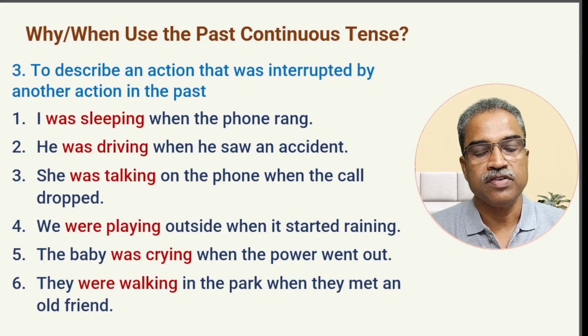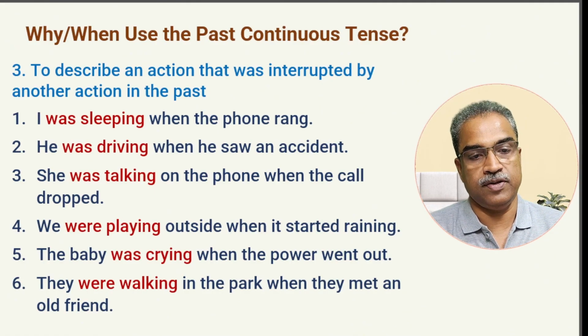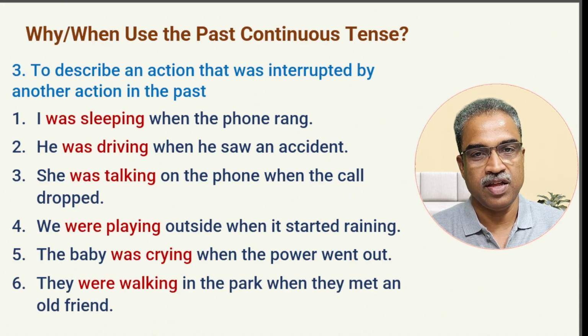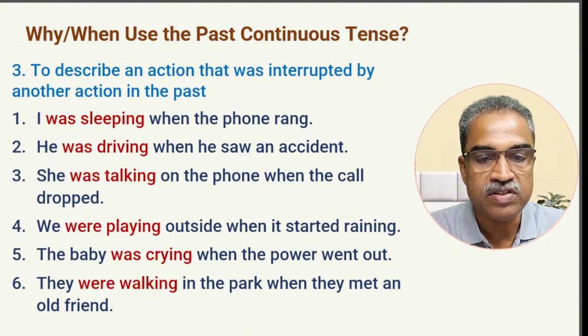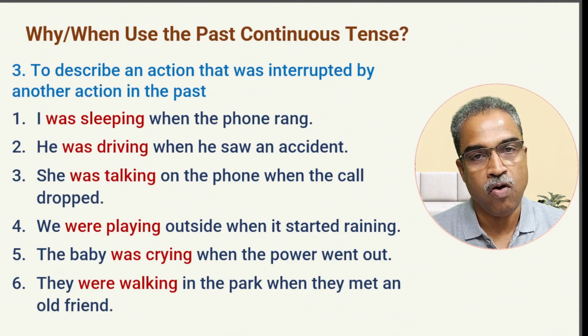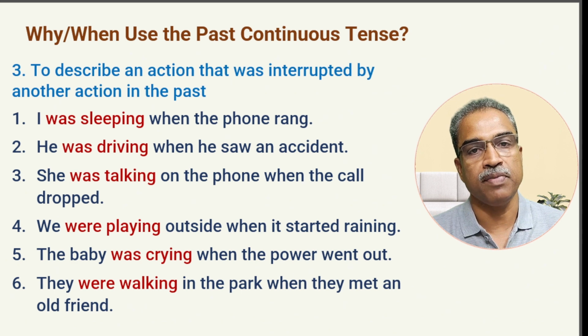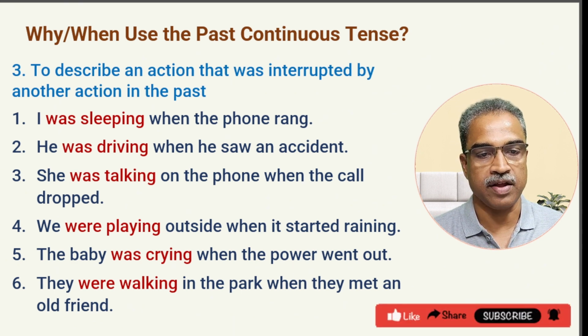Next, to describe an action that was interrupted by another action in the past. Okay, so one was going on and that was interrupted or stopped, we can say, by another action or another event. For example, I was sleeping when the phone rang. When the phone rang, something was happening. What was happening? My sleeping. So I was sleeping and the phone rang.